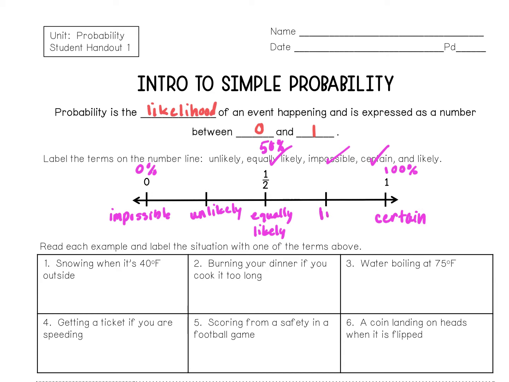So we use this probability scale to kind of help us guess, because it's a likelihood. It's not an absolute unless it's certain that an event will happen, but we're kind of looking to see where it falls on the scale. So let's try practicing that. We're going to read each example and label the situation with one of these 5 terms: impossible, unlikely, equally likely, likely, or certain. So we're going to do the first 3 together, and then I'm going to ask you to try the next 3 on your own.